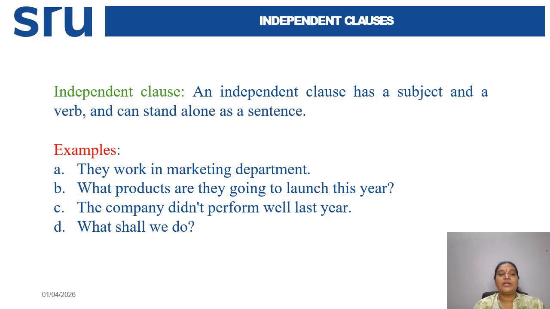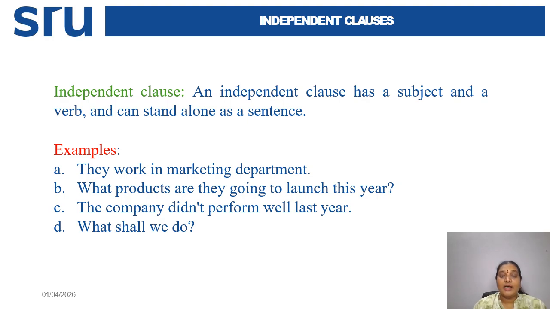For example, they work in marketing department. This is giving complete sense. They is the subject, and work in marketing department is giving complete sense. So you can take this as an independent clause or a complete sentence.